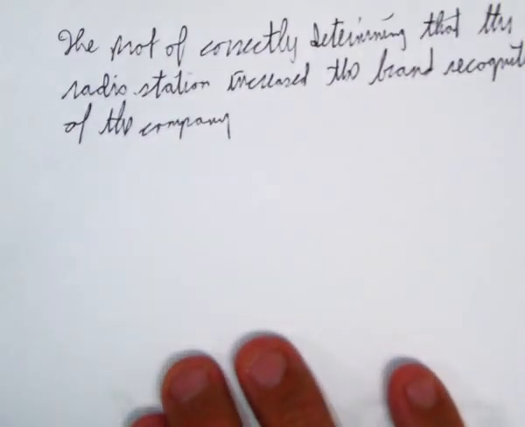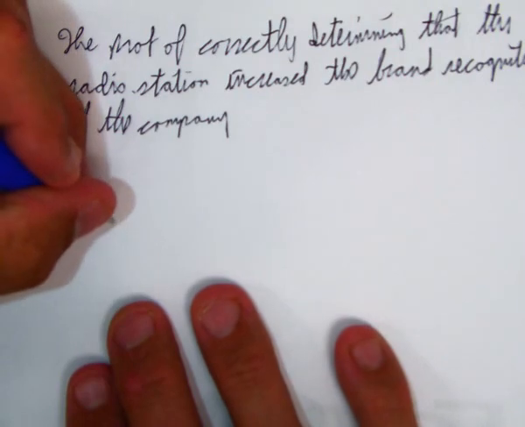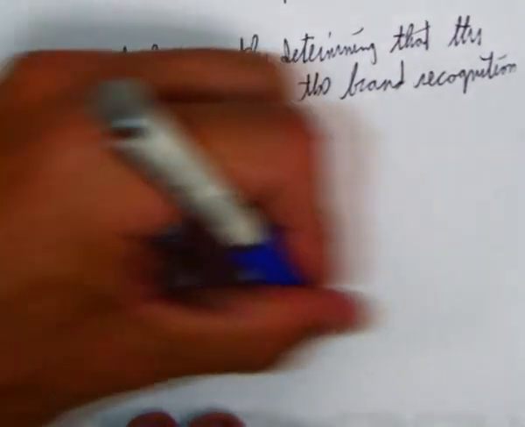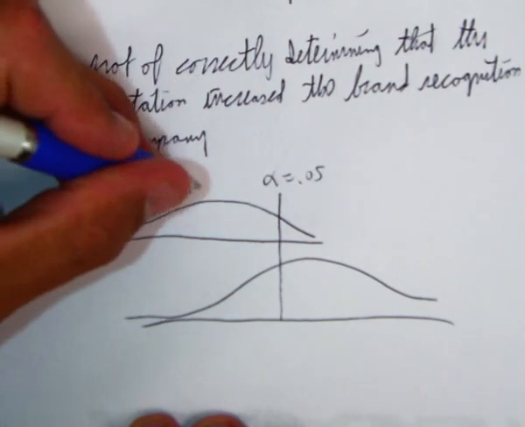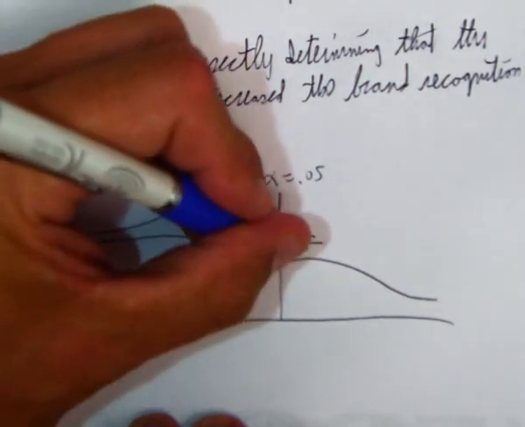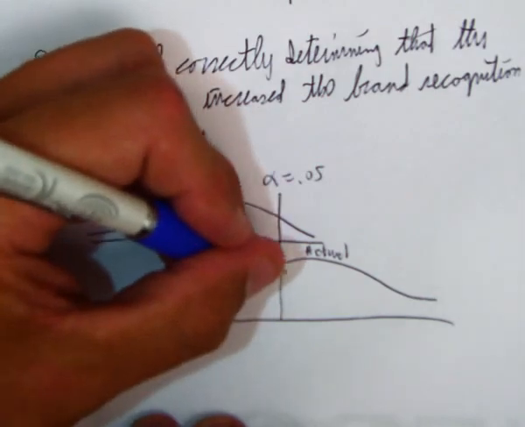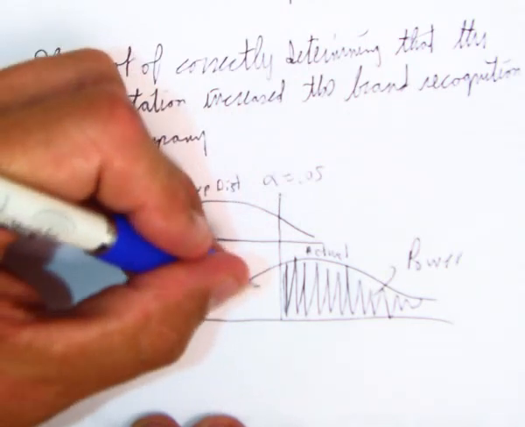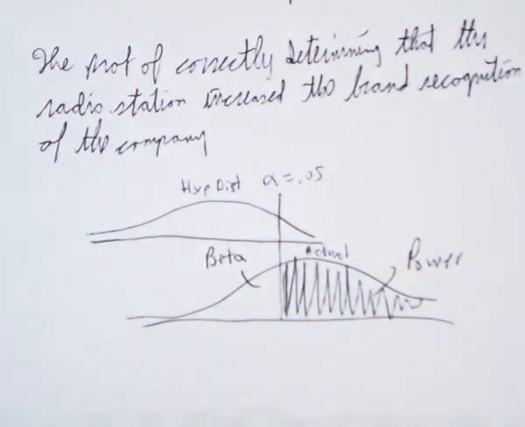let me draw this. So we're going to use a 0.05 level. Boom, right there. So alpha is 0.05. This is hypothesized. This is the actual. This shaded region over here is what? Power. This region over here is beta. So what happens if we increase sample size?